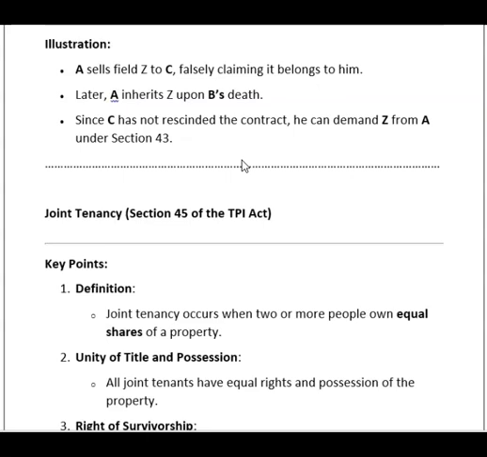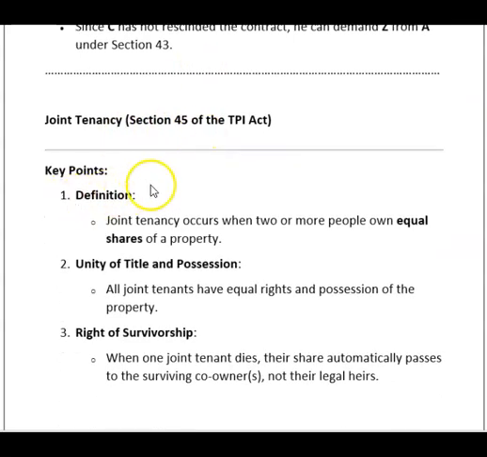Now, two types of tenancy. We have also learned valuation of real estate. Here we are learning joint tenancy. Joint tenancy occurs when two or more people own an equal share of the property. This is important in joint tenancy: equal share of the property. If there are two joint tenants, then both have 50-50%.